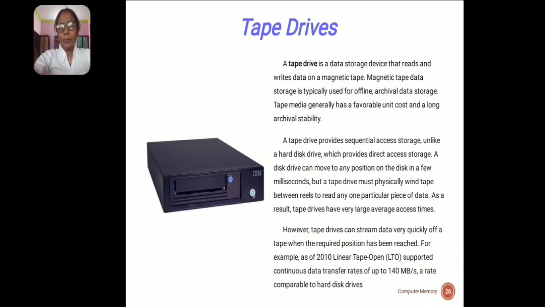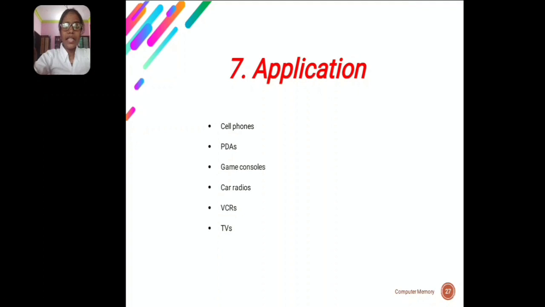A disk drive can move to any position on the disk in a few milliseconds, but a tape drive must physically wind tape between reels to read any one particular piece of data. As a result, tape drives have very large average access times. Then applications in TVs, VCRs, cell phones, PDAs, car radios, game consoles.